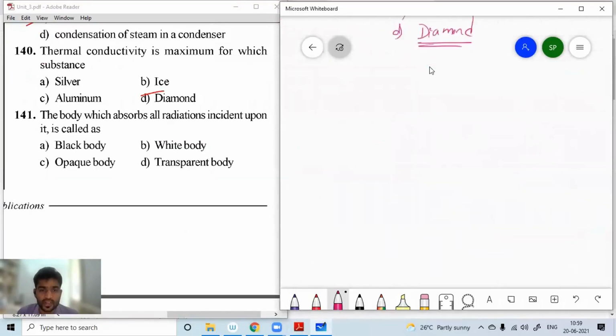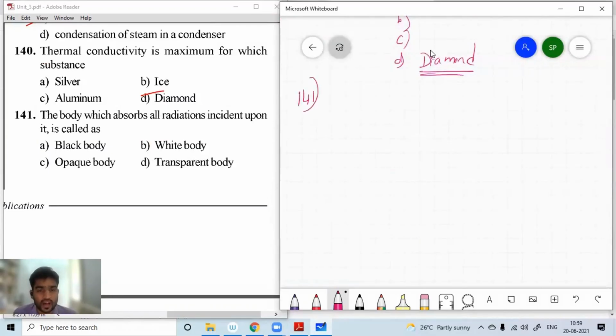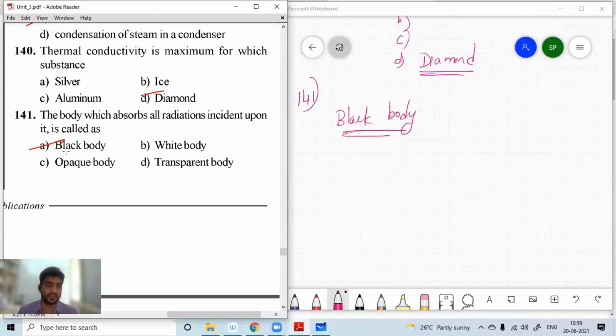Next, question number 141. The body which absorbs all radiation incident upon it is called. Absorbs all radiation, that is nothing but a black body. That means for question number 141, A is the right option.